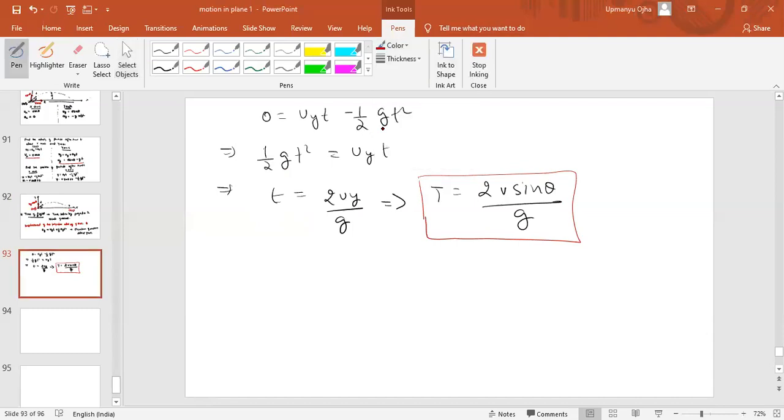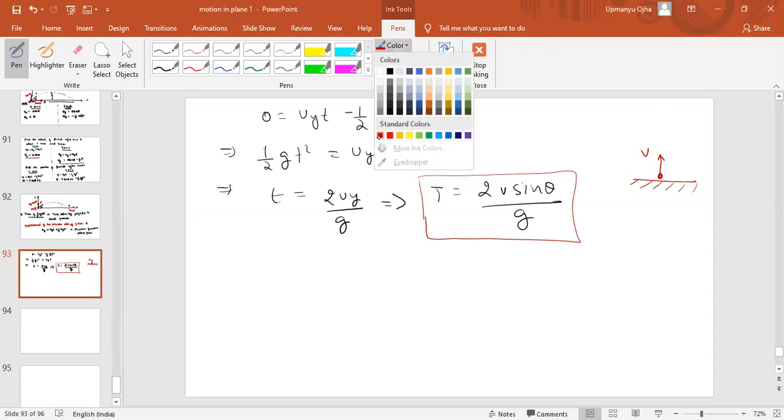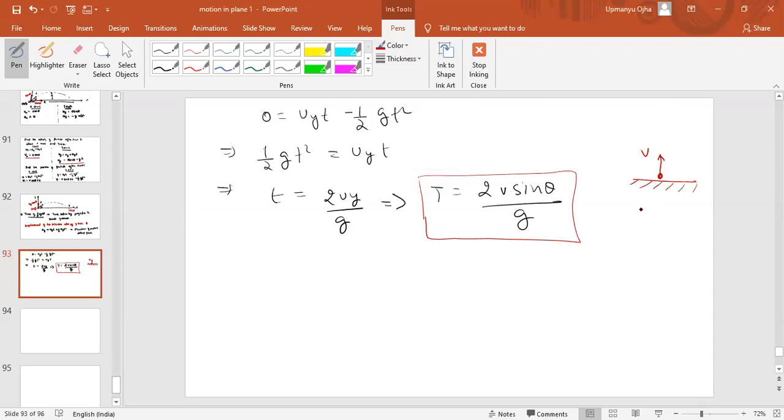have you observed one thing? Just go back to this kinematics 1D. Just tell me one thing. When I was throwing the object vertically upward with some initial velocity v, we can take here, with some initial velocity v, then what was the time of the flight? Can you tell me? What was the time of the flight? Time of flight was 2v by g. Correct now? 2v by g.